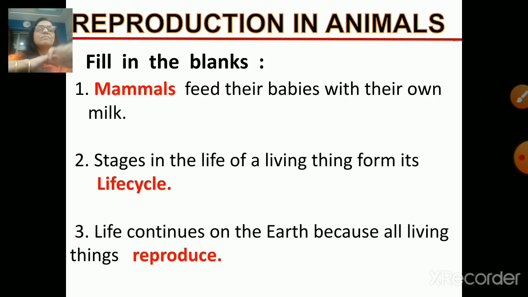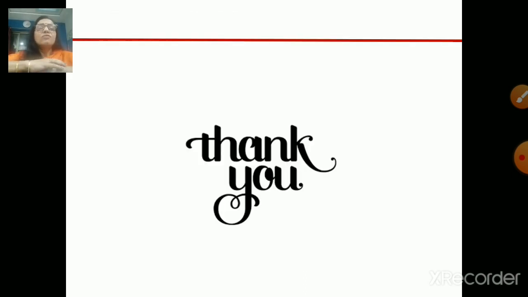See here. Mammals feed their babies with their own milk. Stages in the life of a living thing form its life cycle, and life continues on the earth because all living things reproduce. So I hope you are very clear of this concept of the lesson.